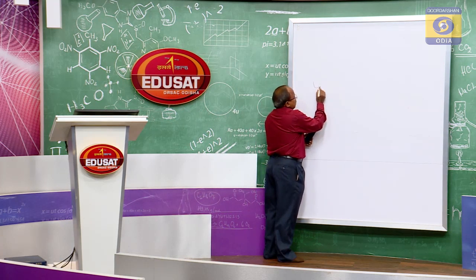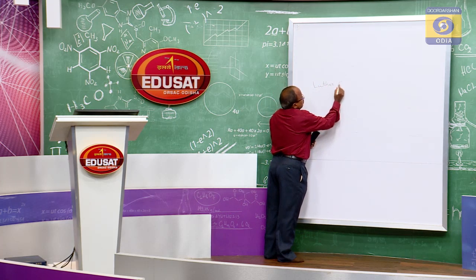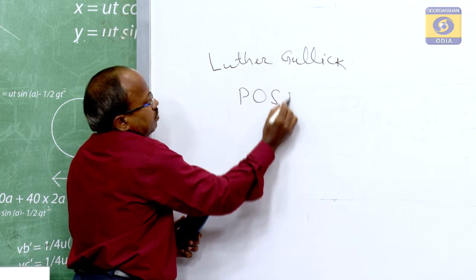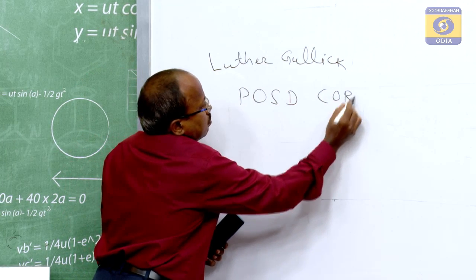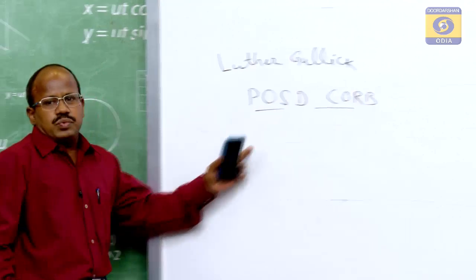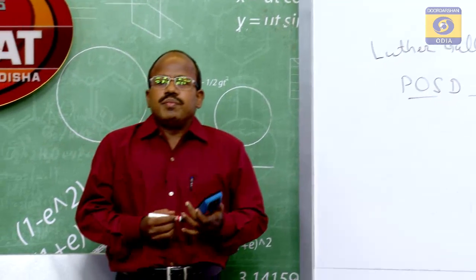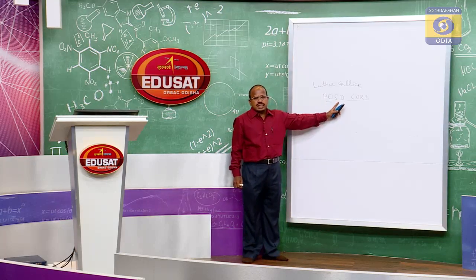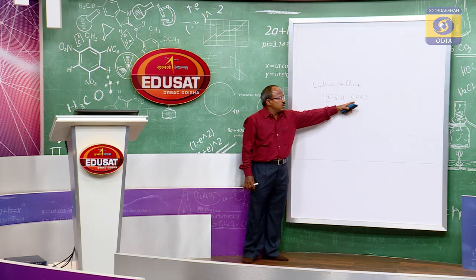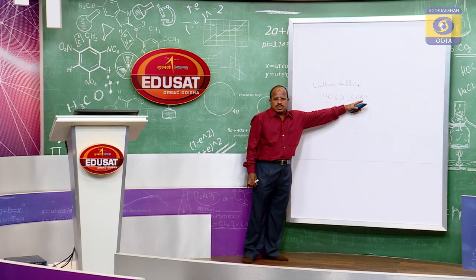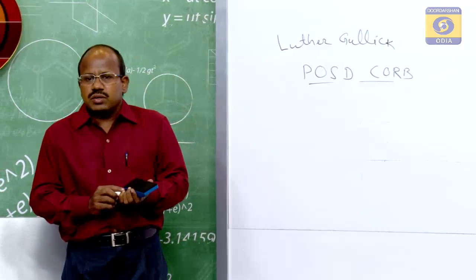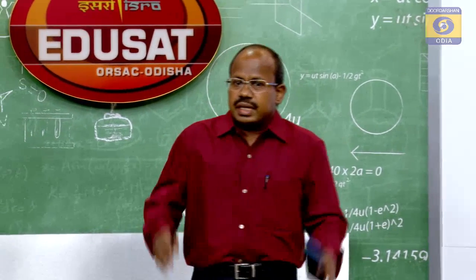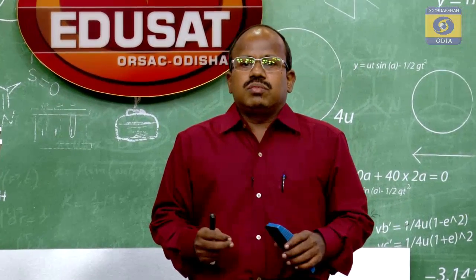Luther Gulick has given a keyword, that is POSDCORB. So, these are the 7 managerial functions as identified by Luther Gulick. P for planning, O for organizing, S for staffing, D for directing, CO for coordinating, R for reporting, and B for budgeting. Some subsequent management thinkers told that reporting and budgeting are not 2 functions of management, rather these 2 are tools for controlling.